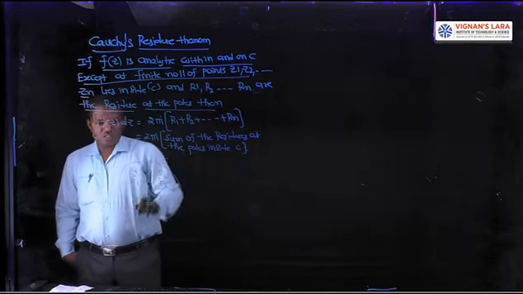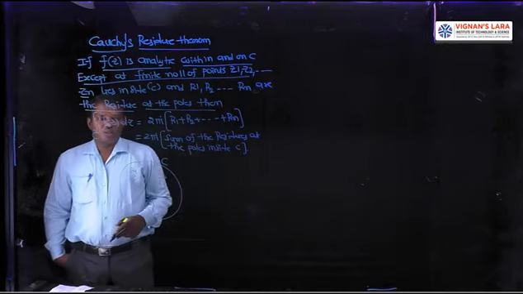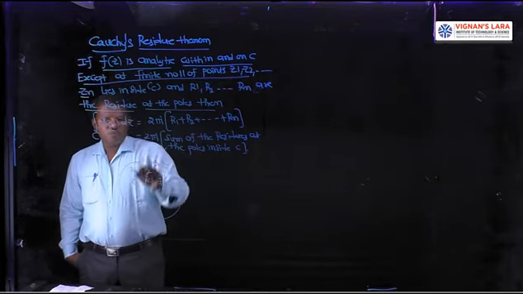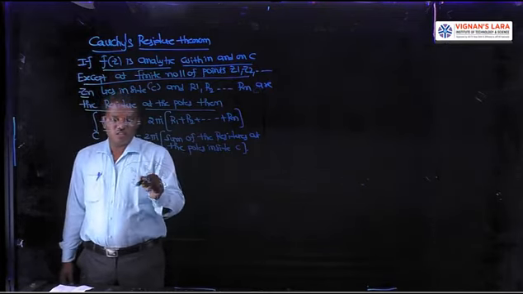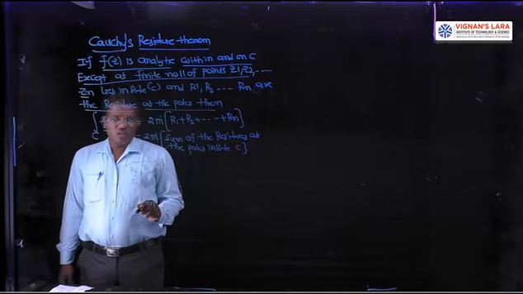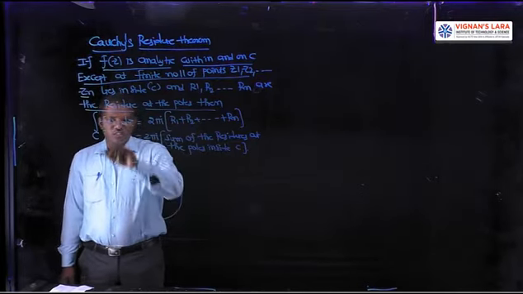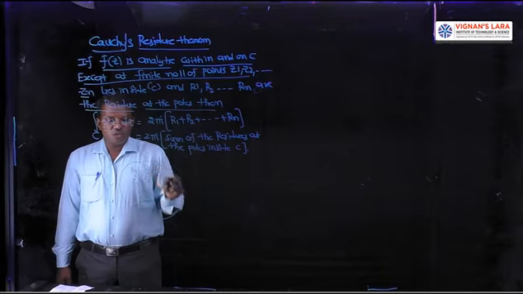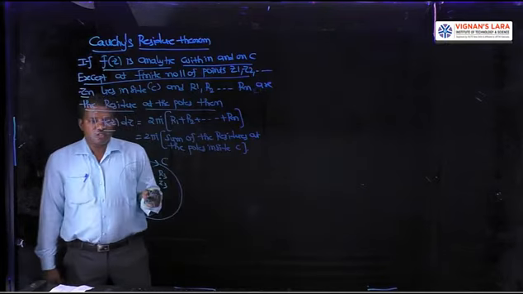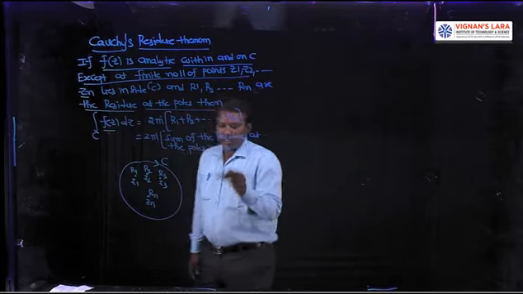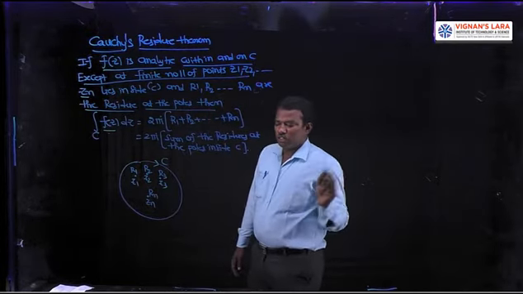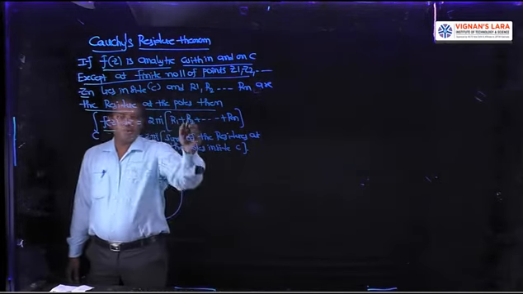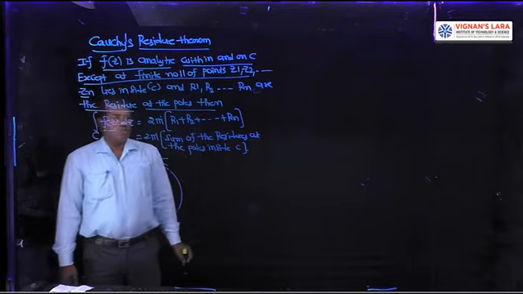Its interpretation is, consider the curve C and the function f of z along the curve C. It is analytic everywhere except at z1, z2, so on zn. All are poles for the function f of z lying within C, and R1, R2, R3 and so on Rn are the residues for f of z at the points z1, z2, z3, so on zn respectively. Then the integral over C f of z dz is equal to 2 pi i into the sum of the residues at the poles inside C.